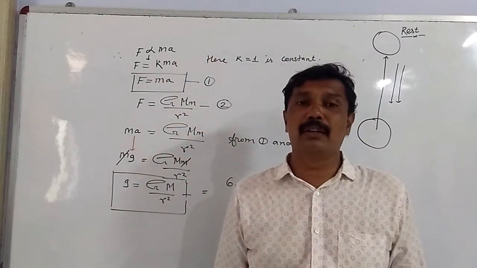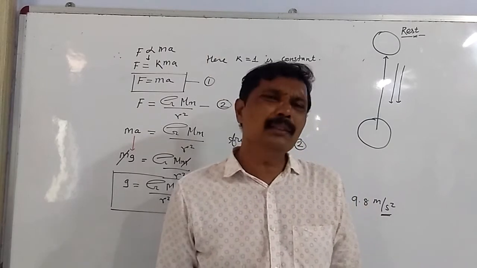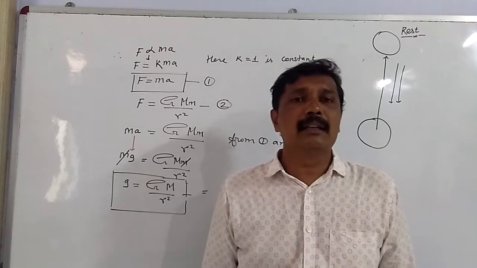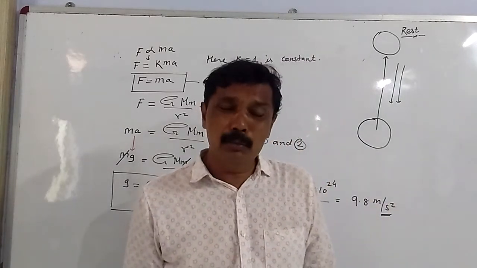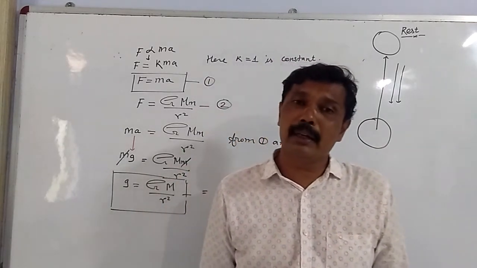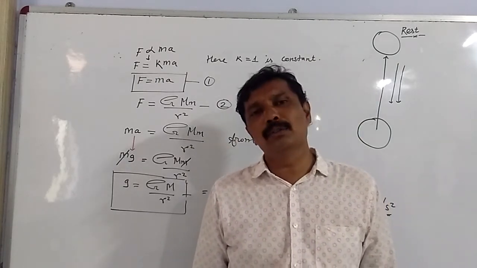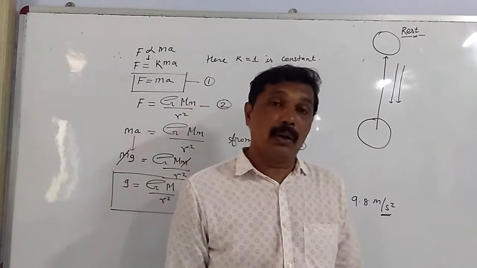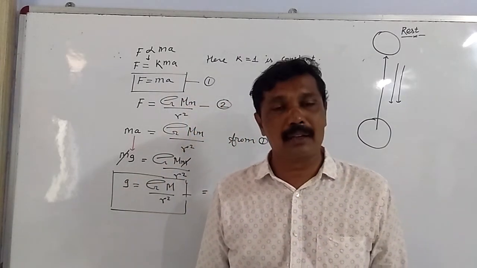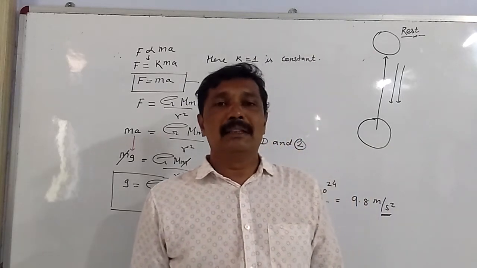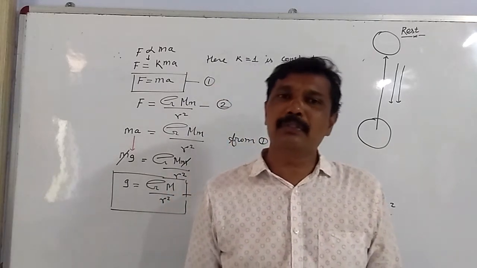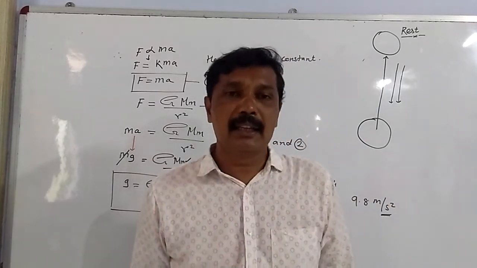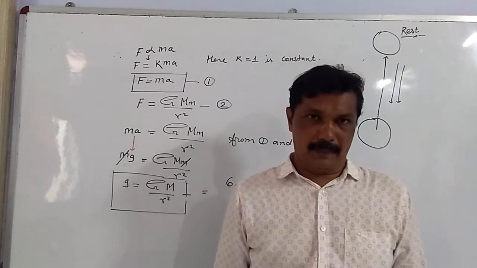Then, my dear students, we have seen Newton's second law of motion. What does Newton's second law of motion tell us? It tells us that the rate of change of momentum... What is momentum? Momentum is the total content of motion in a body. Momentum can also be defined as the product of mass and velocity. So, according to Newton's second law of motion, the rate of change of momentum is directly proportional to the impressed force, and the change in the momentum always takes place in the direction in which the force is acted.